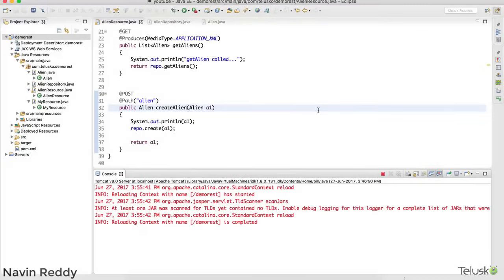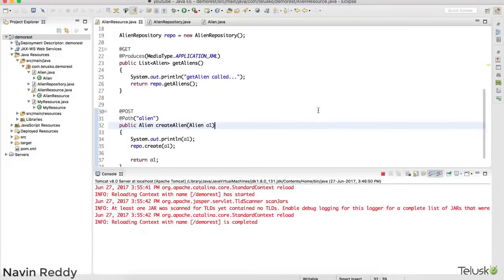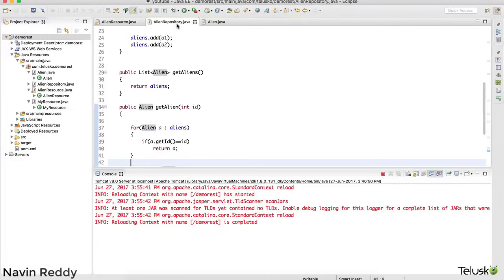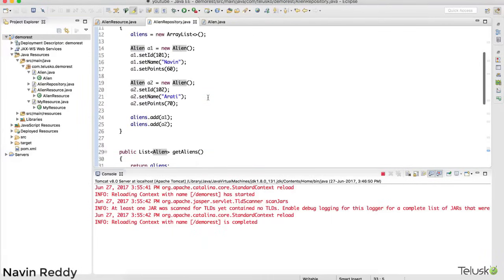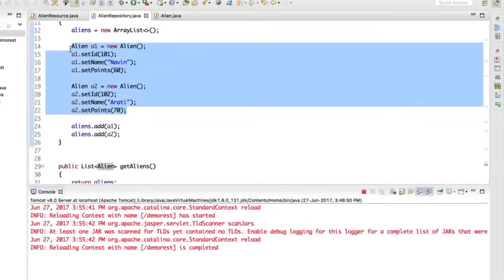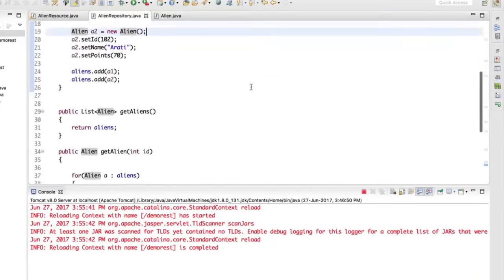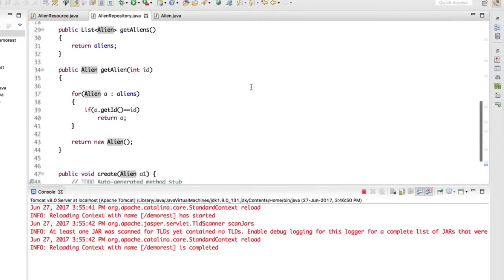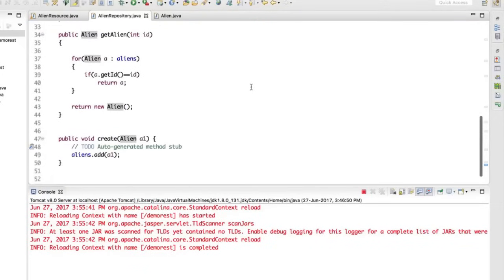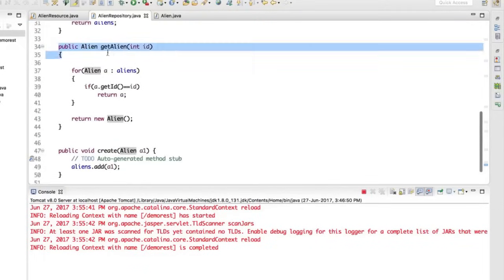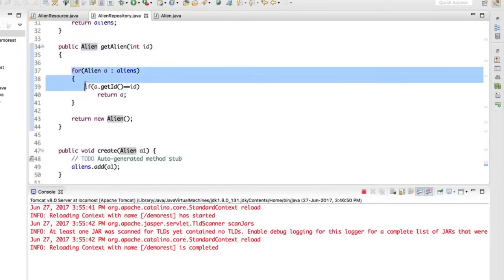Till this point, we have seen how to create a resource and how to fetch all the resources. When I say all the resources, I'm talking about the aliens. As you can see in the code, we do have two aliens here, alien 1 and A2, and we are returning those values. We are also creating a new alien, but we have created one more method here, public Alien getAlien, and we are trying to return this object.